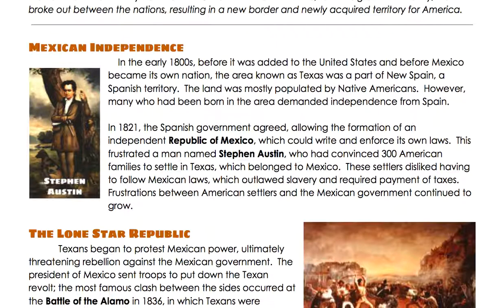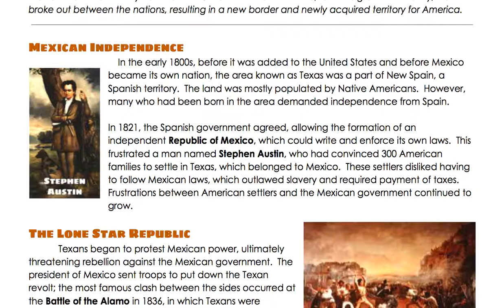Mexican independence. In the early 1800s, before it was added to the United States and before Mexico became its own nation, the area known as Texas was a part of New Spain, a Spanish territory. The land was mostly populated by Native Americans. However, many who had been born in the area demanded independence from Spain. In 1821, the Spanish government agreed, allowing the formation of an independent Republic of Mexico, which could write and enforce